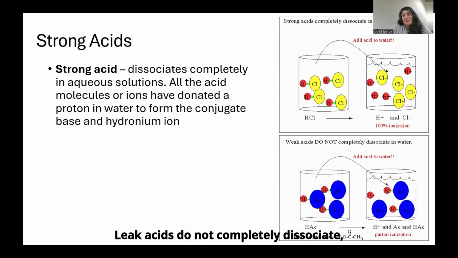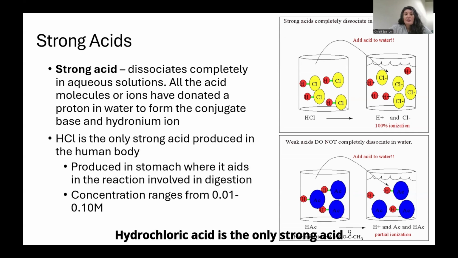Weak acids do not completely dissociate. If you have acetic acid, some of the molecules will go into hydrogen ions and acetate ions, but there will be some that remain as acetic acid. Hydrochloric acid is the only strong acid produced in the human body. It's produced in the stomach where it aids in the reactions involved in digestion, and its concentration ranges from about 0.01 to 0.1 molar.